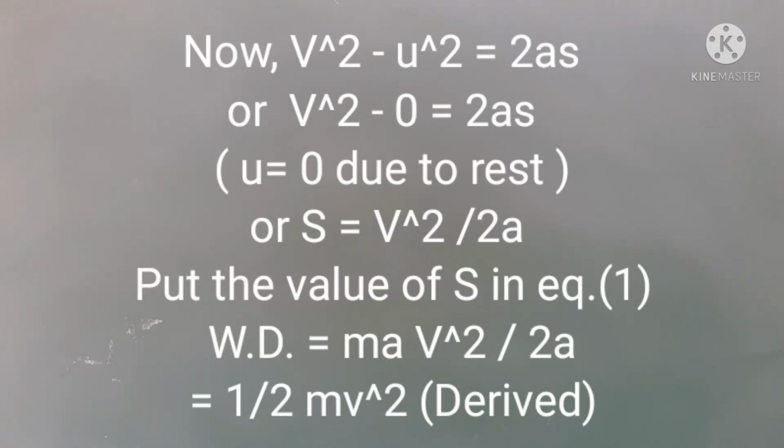Substituting the value of s from equation 3 in equation 2, we get W is equal to ma into v square upon 2a is equal to half mv square. This work done is equal to the kinetic energy of the body. Therefore, kinetic energy KE is equal to half mv square is equal to half mass of the body into speed of the body square.